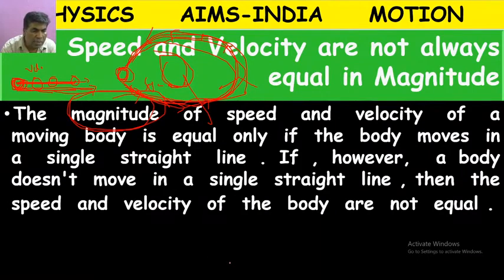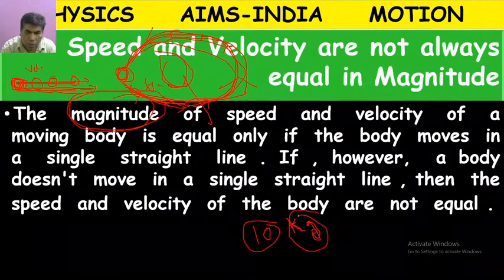Very good, because of asking a question, we got one point here. What is this? Magnitude means, for example, 10 kg. 10 kg is called a magnitude. Here 10 is the numerical value and kg is the unit, kilogram.